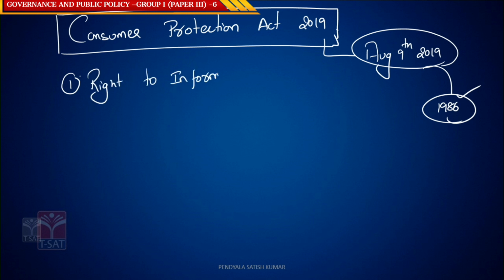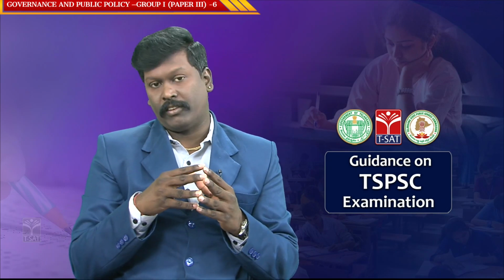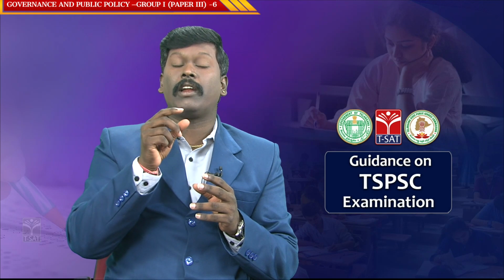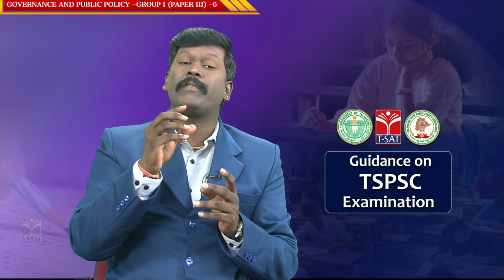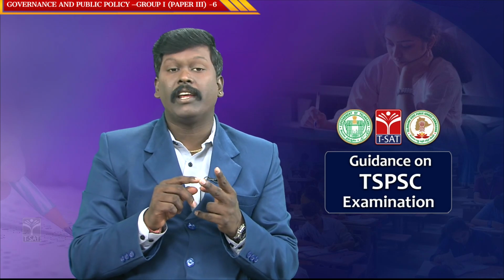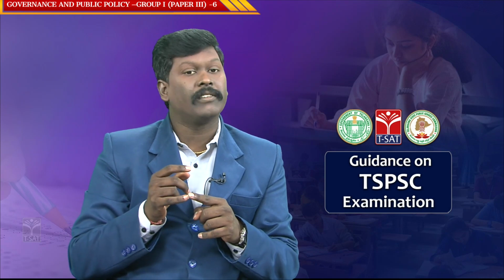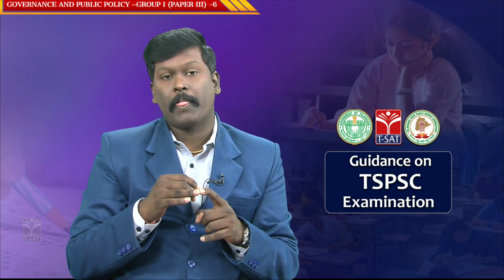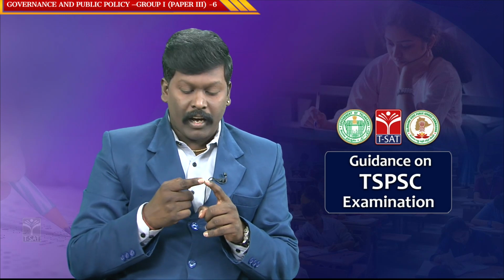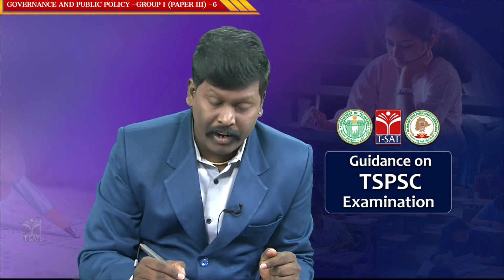Right to information. What is the meaning of this right to information? If you wish to buy any goods and services, every consumer should be given the information related to that particular good: quality, quantity, ingredients, essential things, expiry date, manufacturer's address, the MRP, the FSSAI code. This information is very, very important.